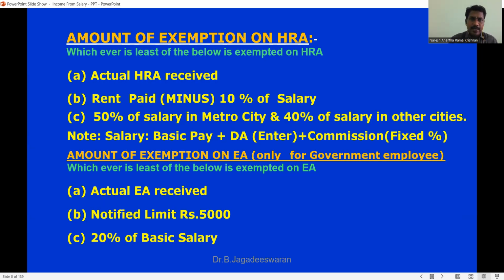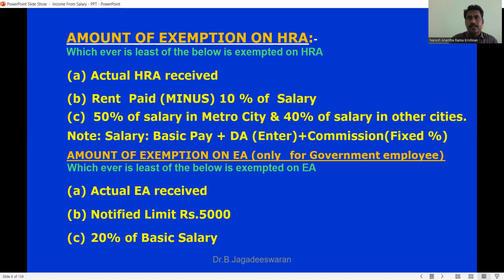And coming to HRA calculation, HRA stands for house rent allowance. House rent allowance is taxable, but there is an exemption. Up to this limit, you don't have to pay taxes. When we calculate HRA, among three amounts, whichever is the least can be reduced from the HRA received. So usually the formula will be actual HRA received less the least of the following. Under the least of the following, we have three items. One is actual HRA received. Second one, rent paid minus 10% of salary.